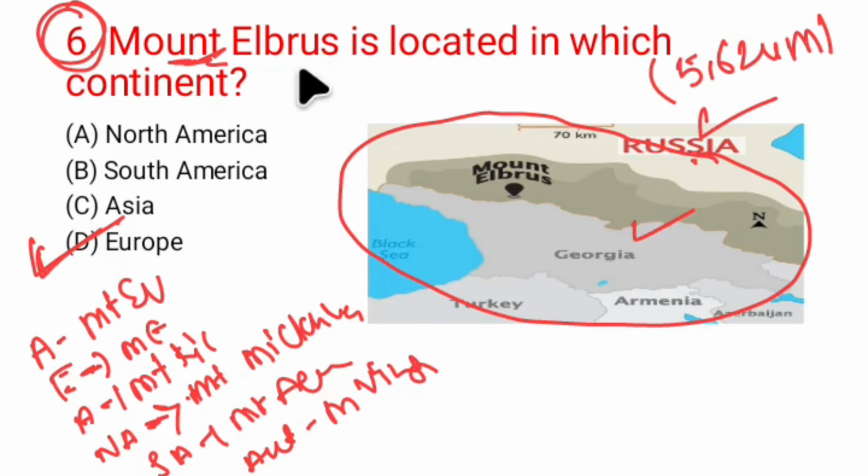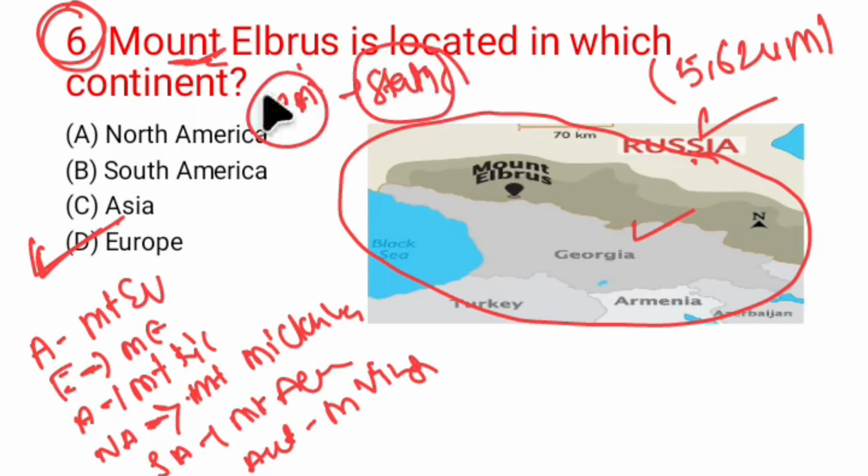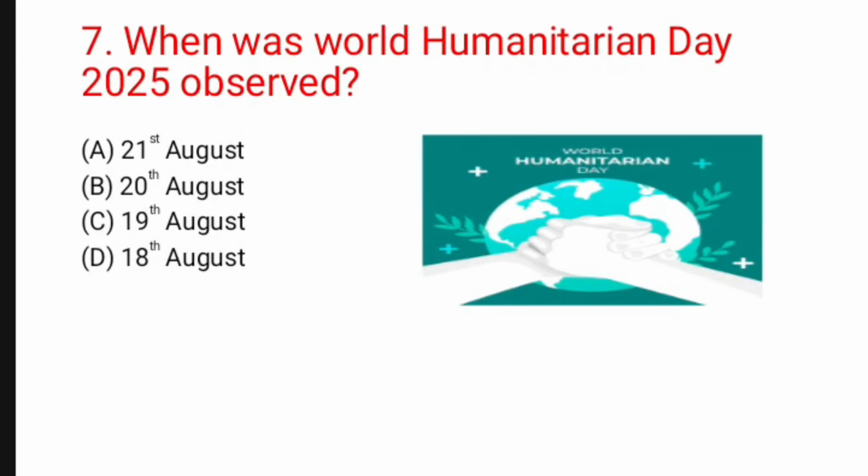This is how you have to connect current affairs to the static. When you understand this connection, your preparation becomes easy, basically effortless. So Mount Elbrus is located in Europe, therefore option D is the correct option for question number 6.